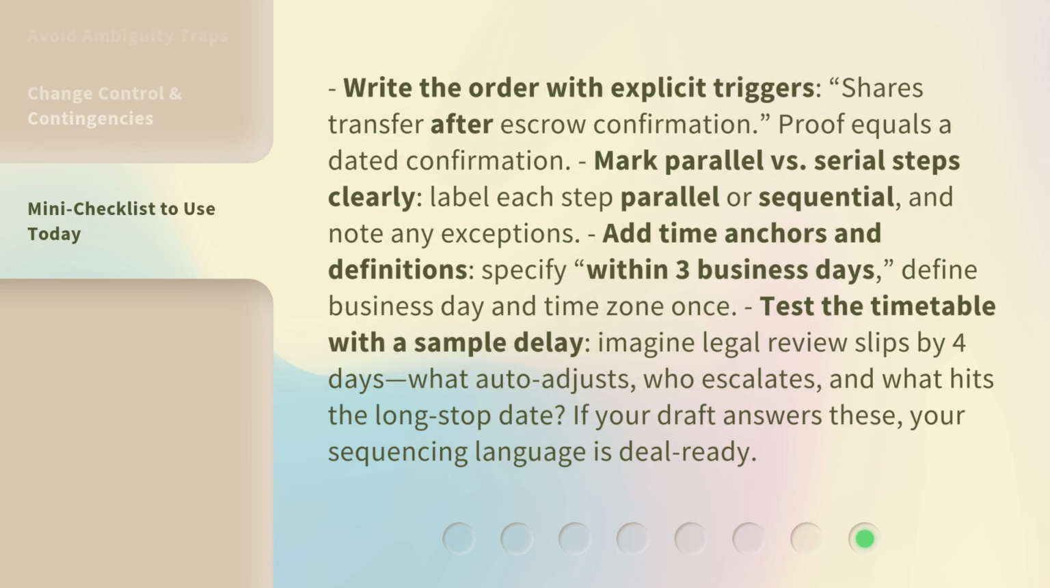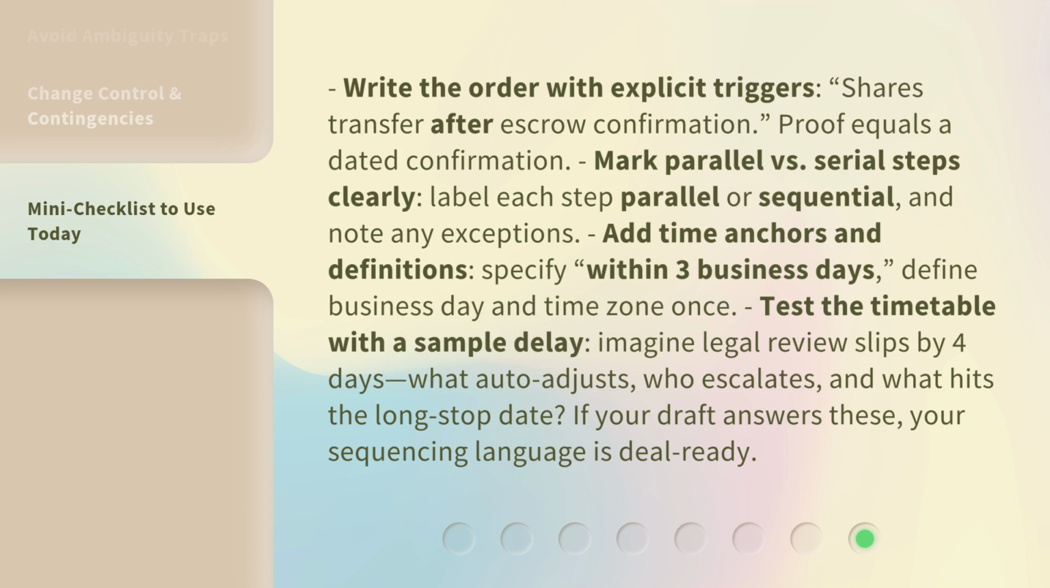Write the order with explicit triggers. Shares transfer after escrow confirmation. Proof equals a dated confirmation. Mark parallel versus serial steps clearly. Label each step parallel or sequential, and note any exceptions.